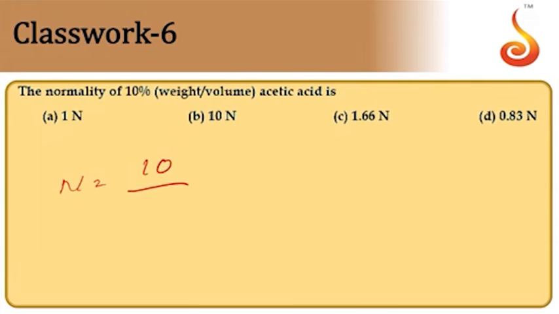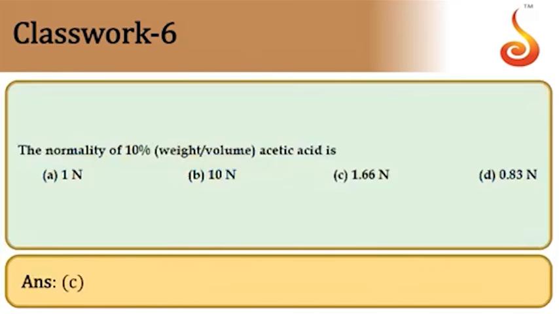For acetic acid, equivalent mass and molar mass are the same, that is 60, into 1000 by volume, which is 100 ml. Simplifying this, we get the answer 1.66. So answer is option C. C is the answer.